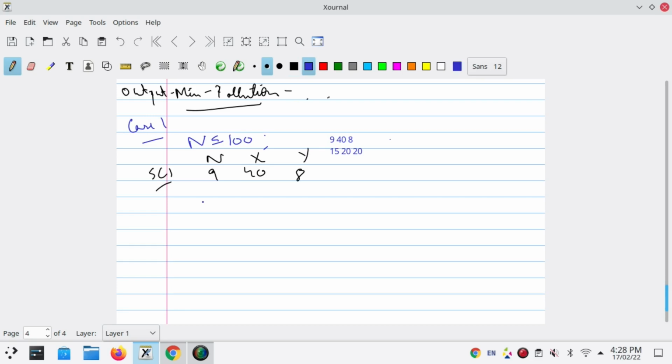See here, n is less than 100, it means that all 9 people can be accommodated in a single bus.